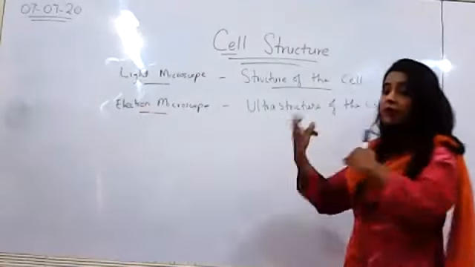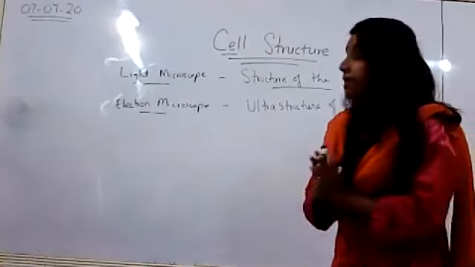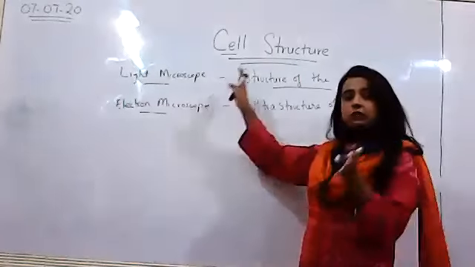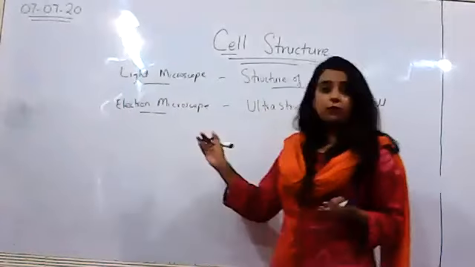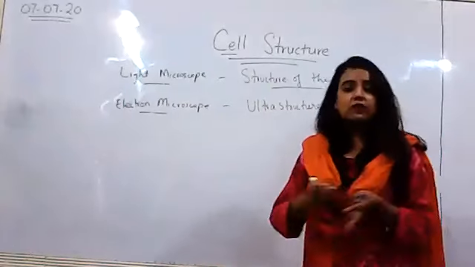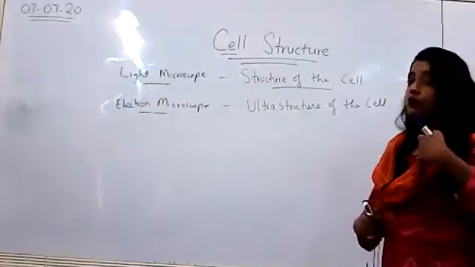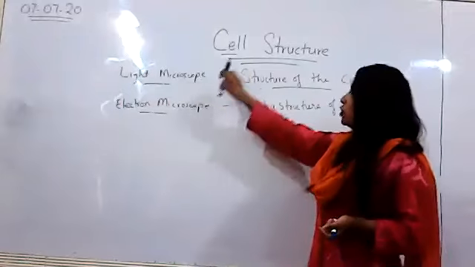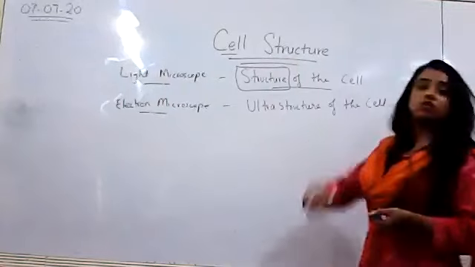I'm repeating this part again. There are several kinds of microscopes, but there are two basic kinds, right? The light microscope uses light to look at the image, and the electron microscope uses a beam of electrons to form the image. So for the light microscope, the general term is that we're looking at the structure of the cell.